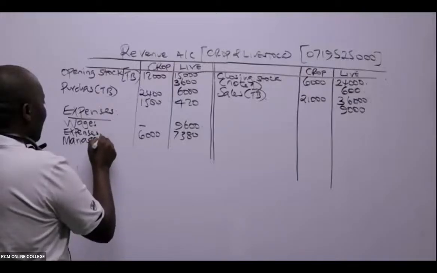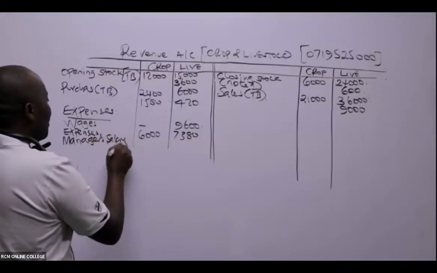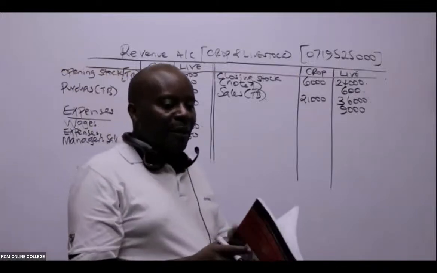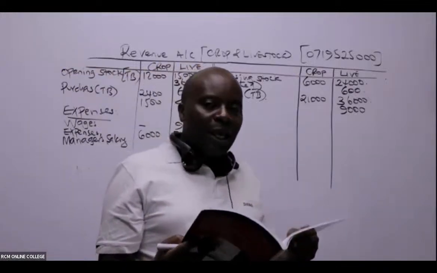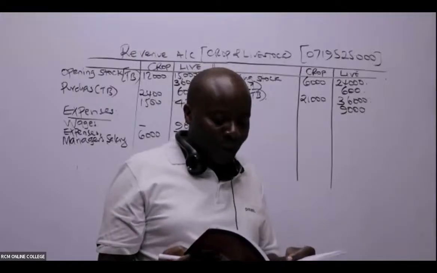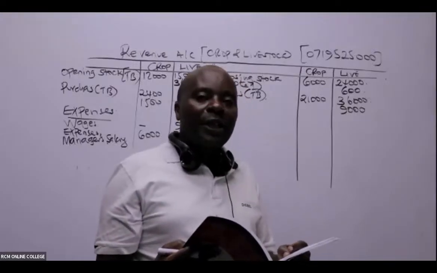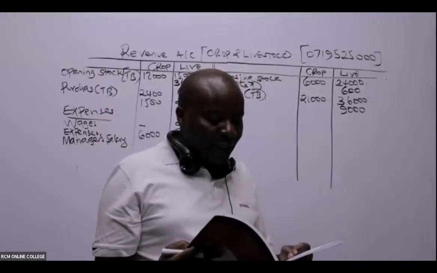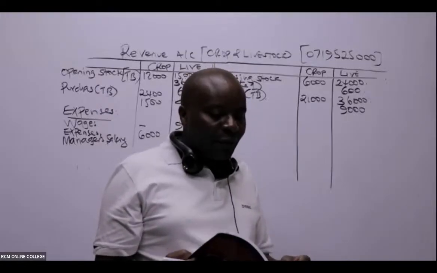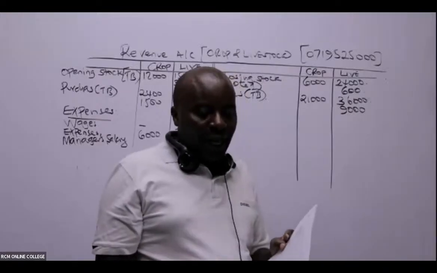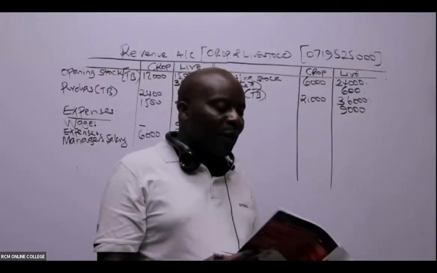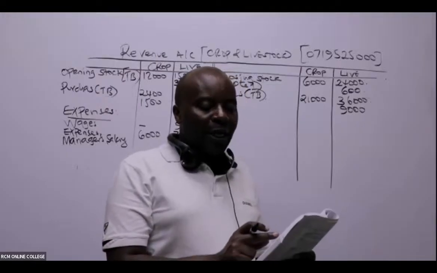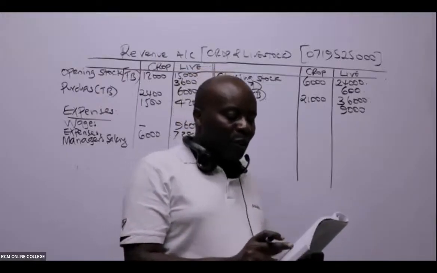Manager's salary. You may think, hey Mwalimu, that is a common post, because they are in the TB and have not divided it. In the TB, it is simply given as manager's salary, and I can see a figure of 3,600. And CBEL is telling us to look at note 2. Manager's salary is charged to livestock and the crop revenue accounts in the ratio of 1:3.